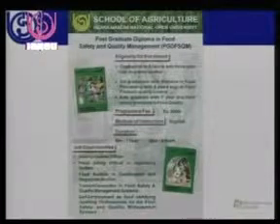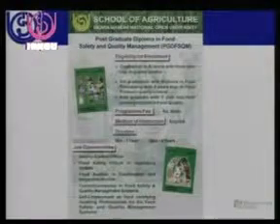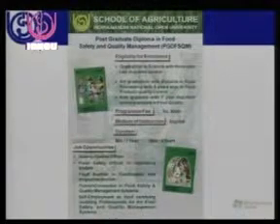The program which we have recently launched is Postgraduate Diploma in Food Safety and Quality Management. We know that along with food processing, food safety has also become an important issue, because of the export and because of the problems some consumers faced due to ill health.